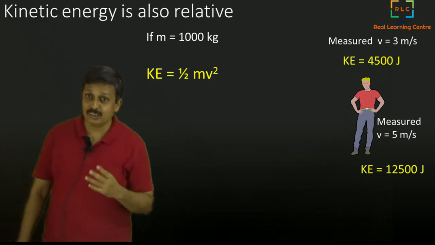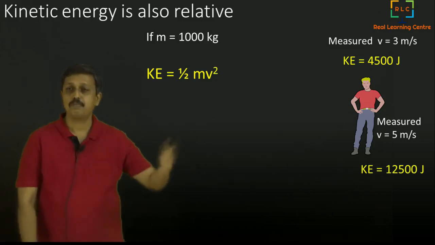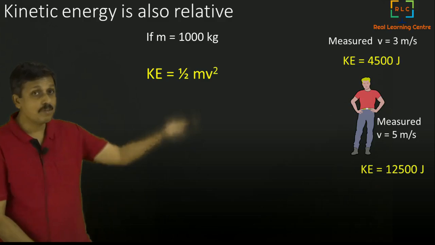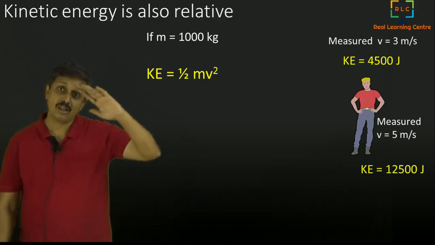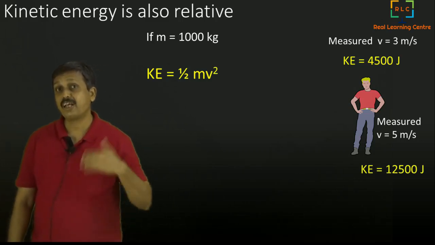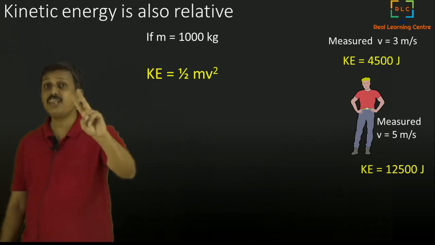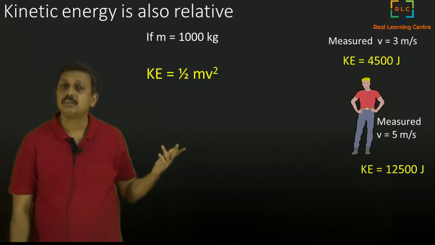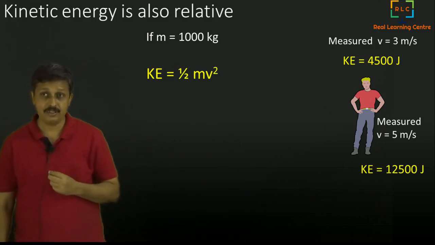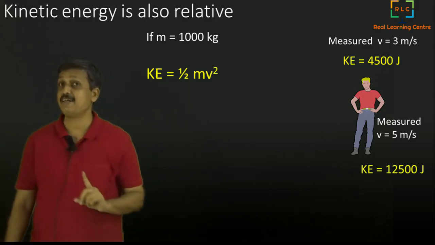If you have another vehicle moving by the side of the elephant at a different velocity, both of them measure that velocity, compute the velocity of the car, and also compute the kinetic energy of the car. Now the boy says the difference in kinetic energy between the car and the elephant is this much, and the man says the difference in kinetic energy of the car and the elephant is this much too. And both of them this time will be saying the exact number.